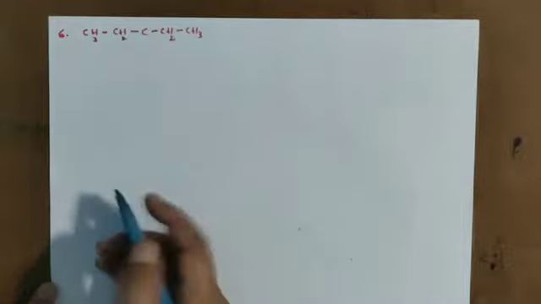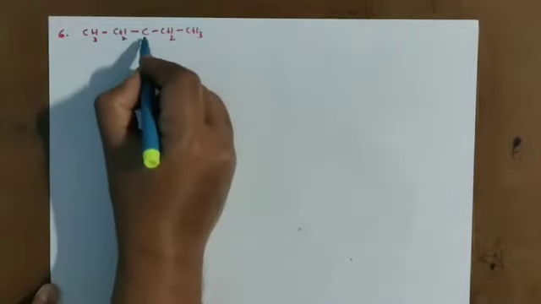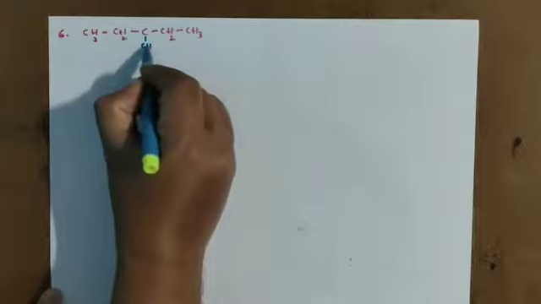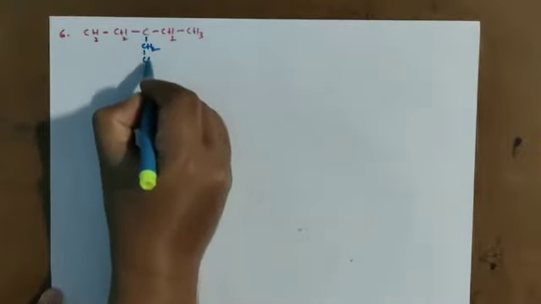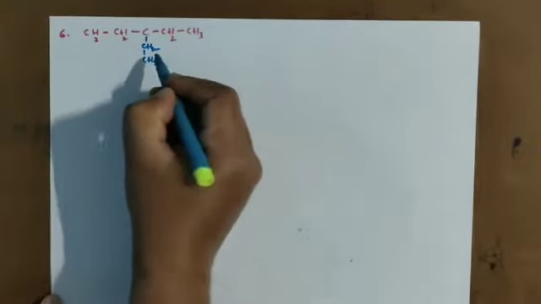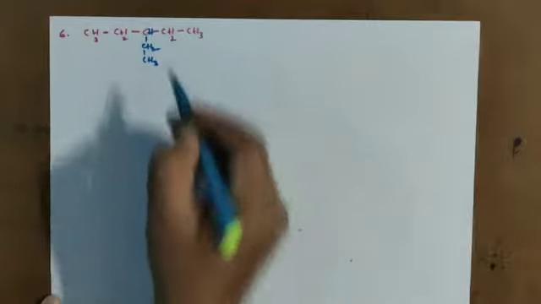How many carbon atoms? 5. How many remaining? Remaining 2 are there. These 2 I am writing as a substituent here, CH2 CH3, ethyl group.